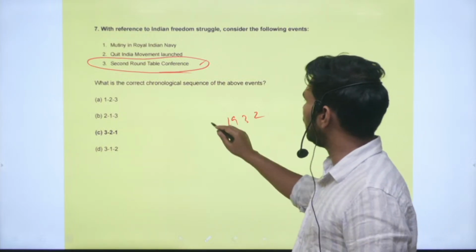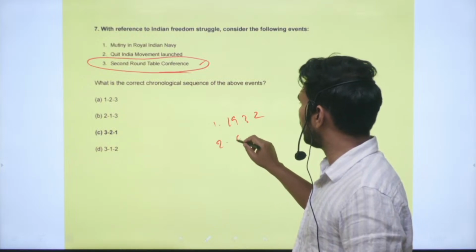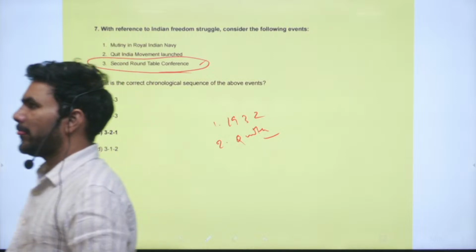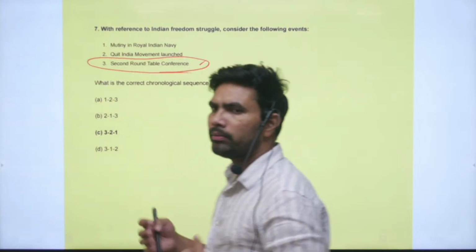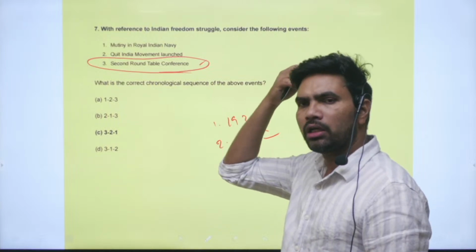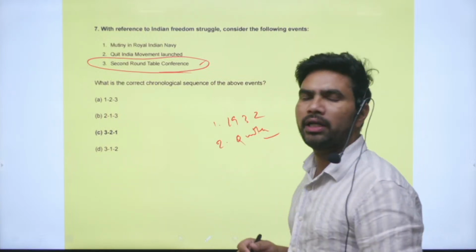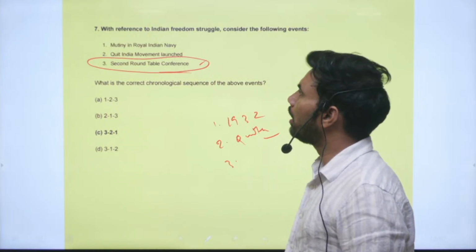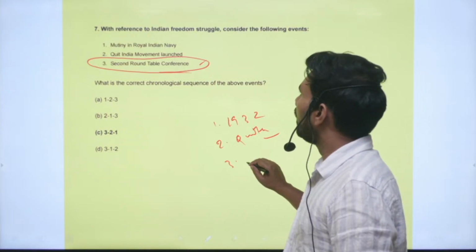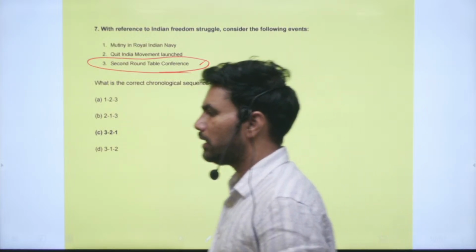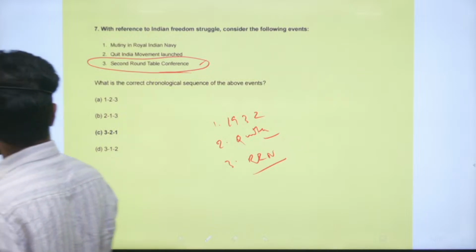Next what happened is the Quit India movement, opposing the Cripps mission. Indians wanted that the Britishers should altogether leave India. With that spirit, the Quit India movement was launched. And the last one to occur is the mutiny of the Royal Indian Navy, or the ratings of the Royal Indian Navy.